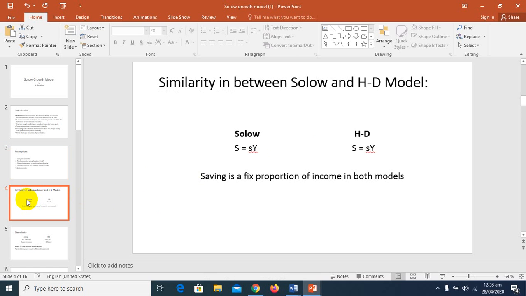The first similarity is that saving is a fixed proportion of income in both models. Harrod and Domar both assume that saving is a fixed proportion of income, and Solow also assumes the same thing. So this is the similarity between the Solow and Harrod-Domar models.